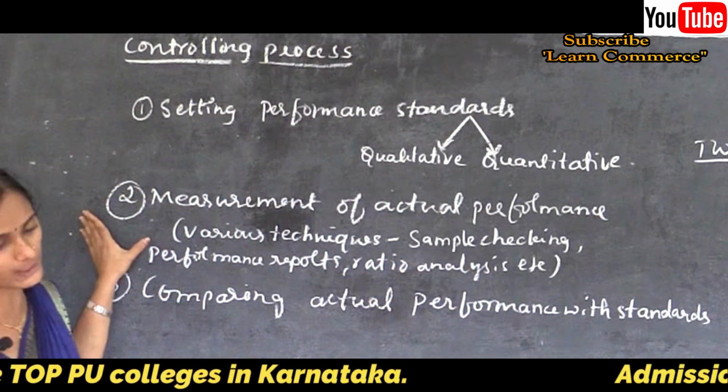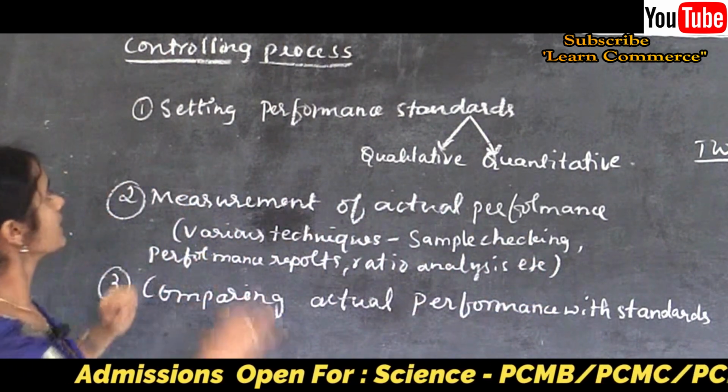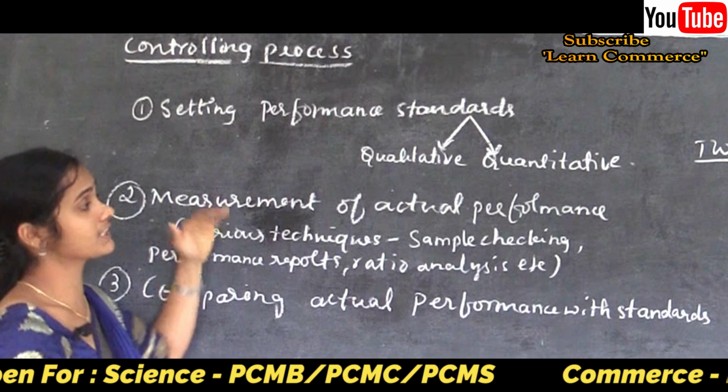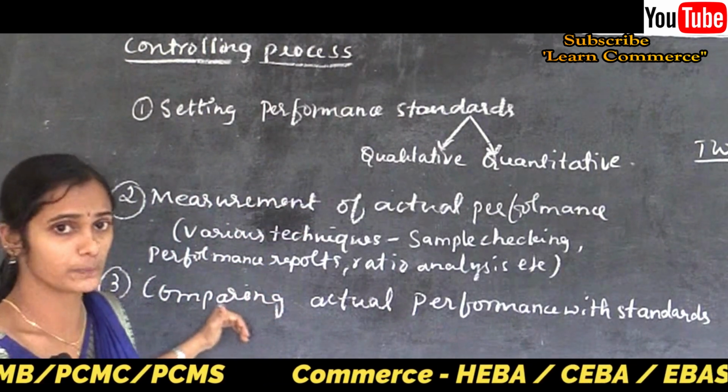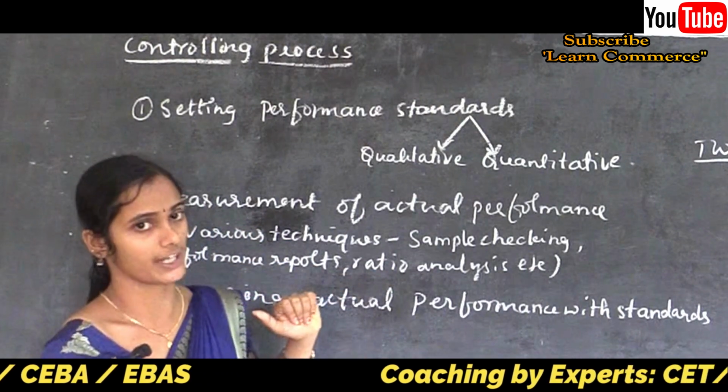The second one is measurement of actual performance. Once the performance standard is fixed by the management, they need to measure the actual performance of each and every individual.